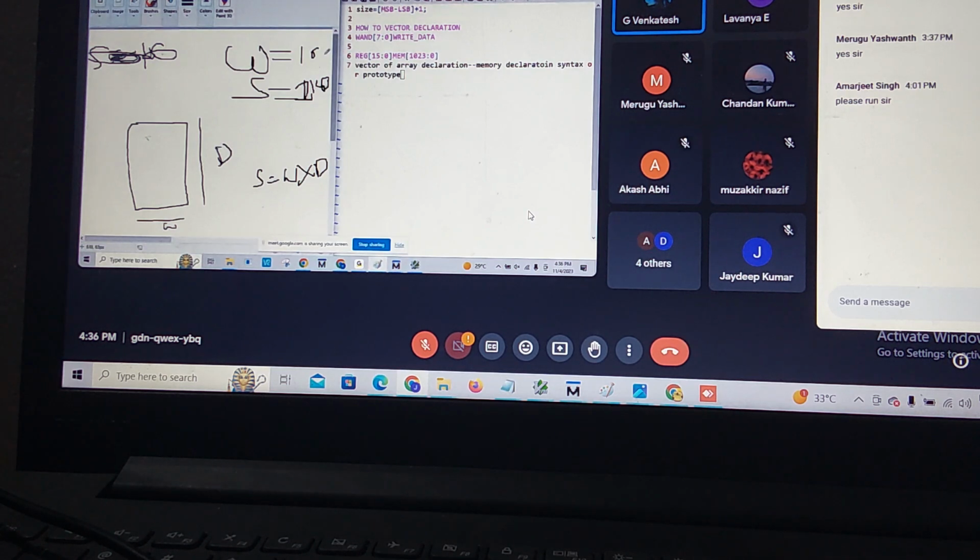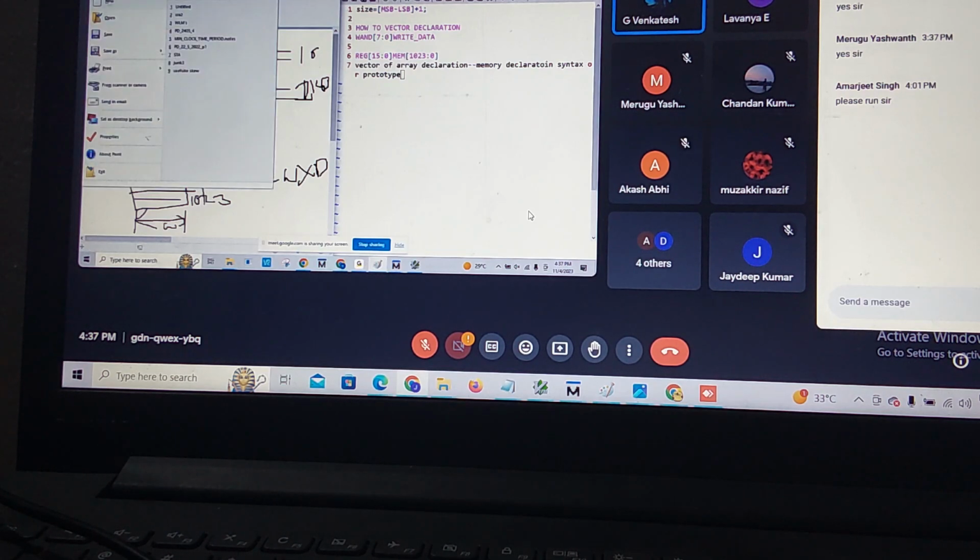What width did I mention here? 16, meaning 0 to 15 data bits. 1 KB means 0 to 1023 address locations. Like this, this is my memory. These are my depth locations and this is my width. I will take one more.